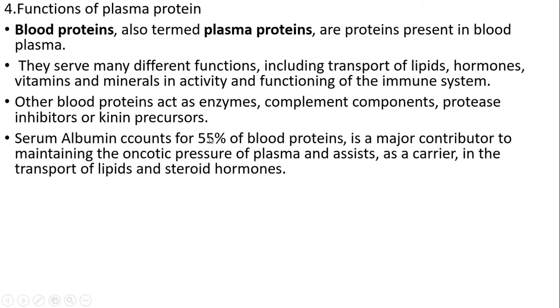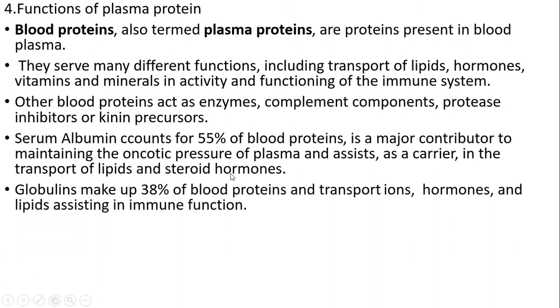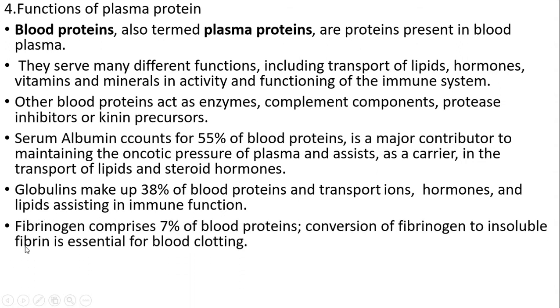Serum albumin accounts for 55% of the blood proteins, is a major contributor to maintaining the oncotic pressure of plasma, and assists as a carrier in the transport of lipids and steroid hormones. Globulins make up 38% of blood proteins and transport ions, hormones and lipids, assisting in immune function. Fibrinogen comprises 7% of blood proteins. Conversion of fibrinogen to insoluble fibrin is essential for blood clotting.